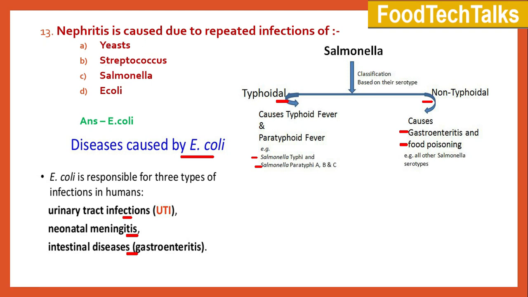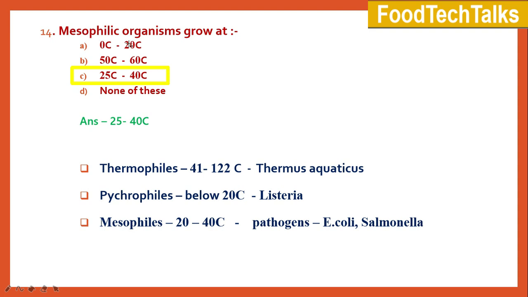Moving on to next question. The mesophilic organisms grow at A. 0 to 20 degrees Celsius, B. 50 to 60 degrees Celsius, C. 25 to 40 degrees Celsius, and D. none of these. Based on temperature, the microorganisms can be mainly grouped into three: thermophiles, psychrophiles, and mesophiles.